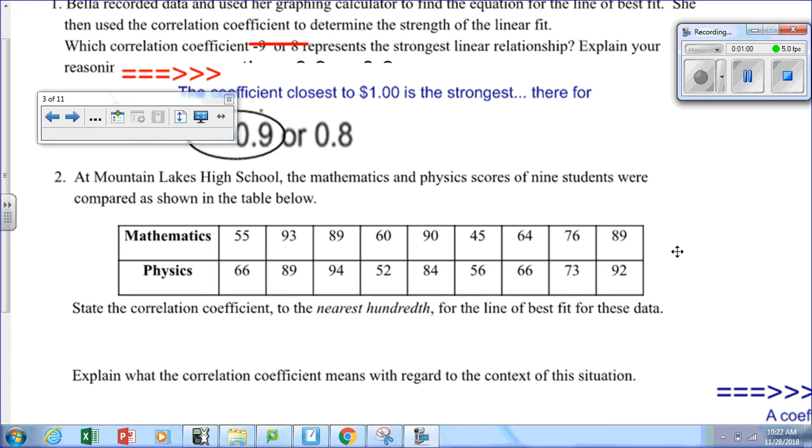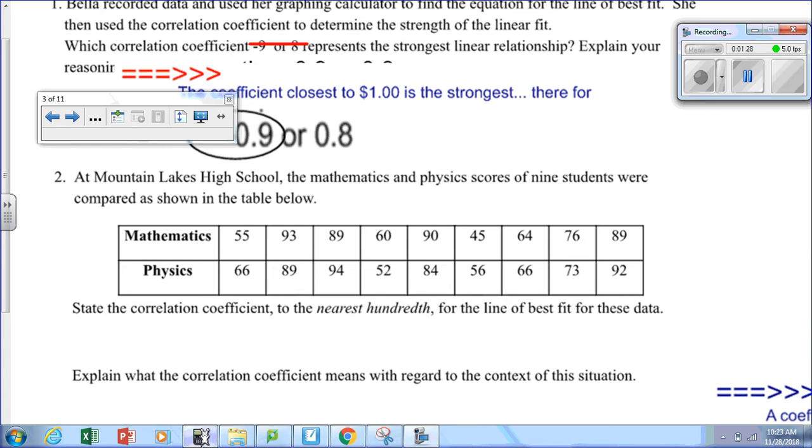We have to figure out what the correlation coefficient is, and then we have to determine what it means in the context of the story. All right. So most of you guys know, 100% of the time I'm going to say, get your calculator out. Go to stat. Put it into our stat editor.